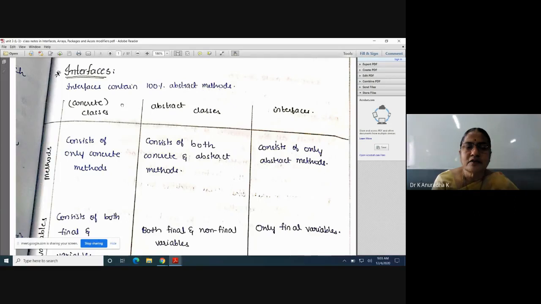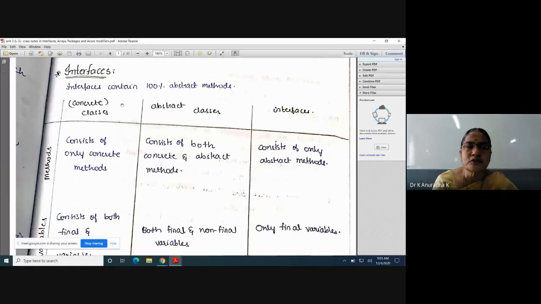In Java, one class can extend only one class. One class cannot extend more than one class. That's why Java does not support multiple inheritance. So when Java does not support multiple inheritance, how is multiple inheritance achieved in Java? This is a very important question. C++ supports multiple inheritance, but Java does not. So how do we achieve multiple inheritance in Java?